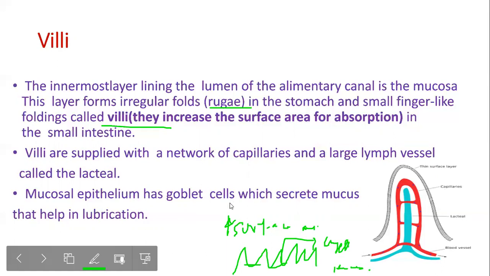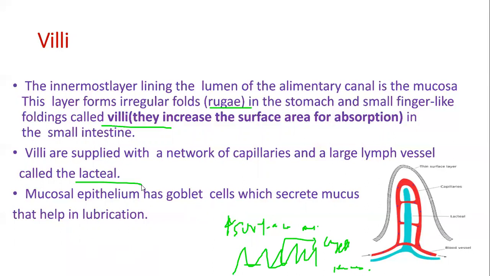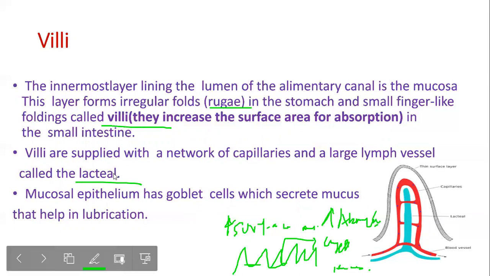Now, these villi are supplied by a large lymph vessel, and that vessel is called the lacteal. So what does the villi do? It increases surface area, and therefore it increases absorption of food, and it is supplied by the lacteal, a lymph vessel, and between these villi there are crypts of Lieberkuhn.